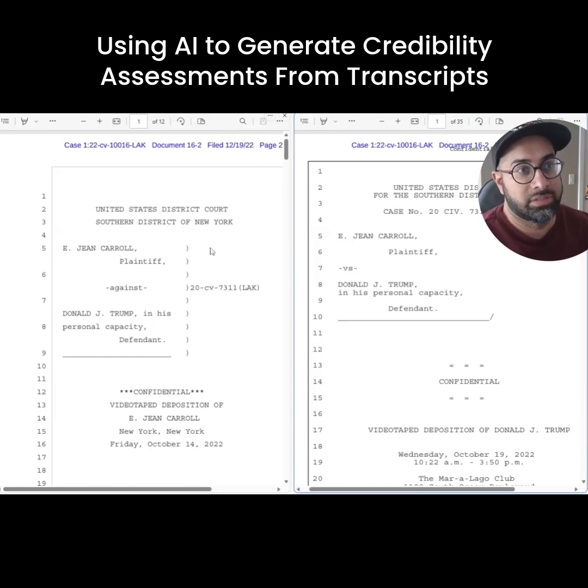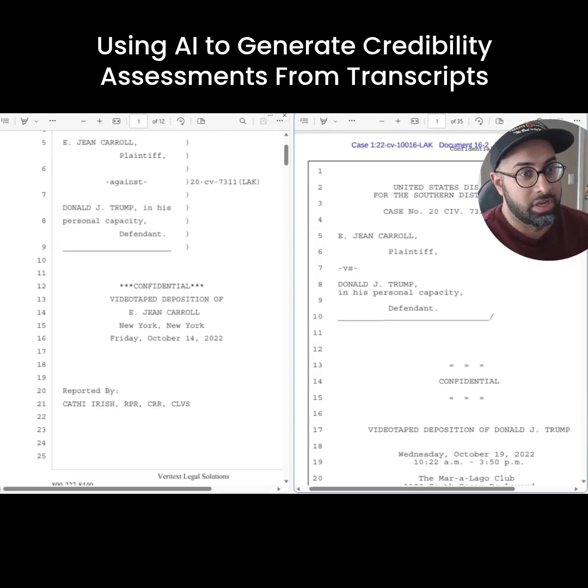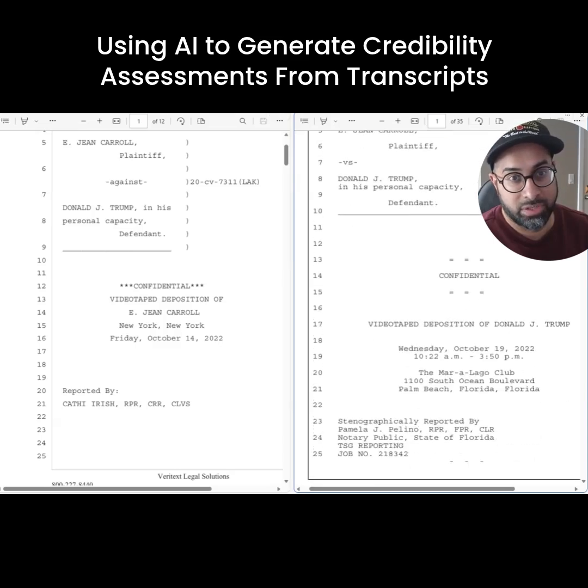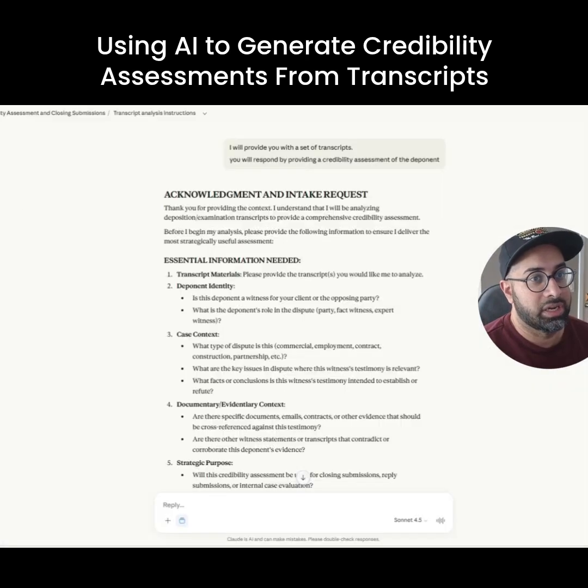Here I've got excerpts from a case that happens to be in the public record. This is E. Jean Carroll, October 14, 2022, and then Donald J. Trump, October 19. I'm not trying to be controversial here. I'm just using transcripts that are in the public record so that if you want to try it yourself, you can do the same. I've got my Claude here.